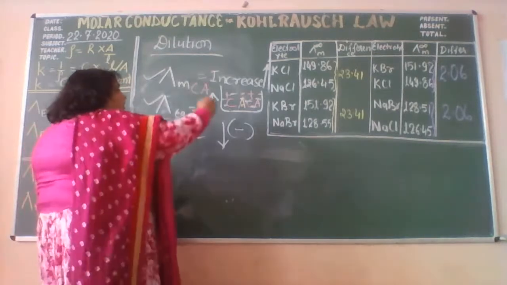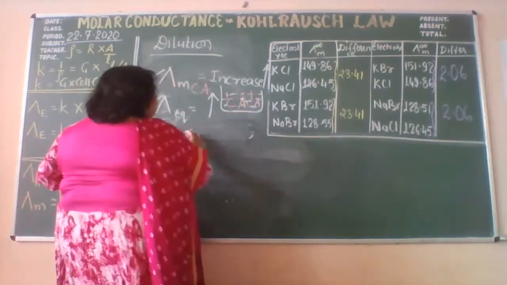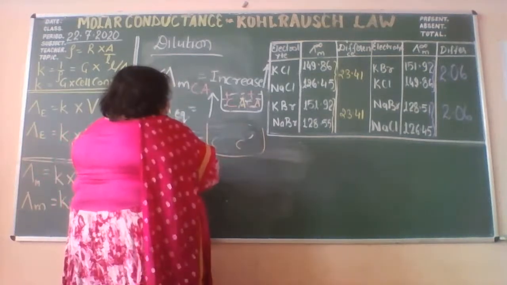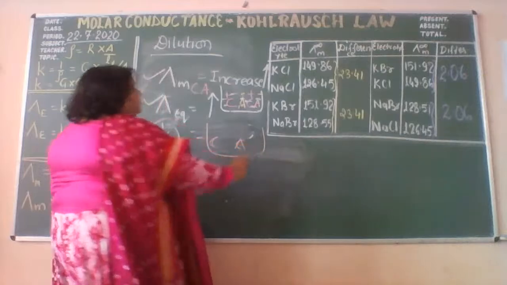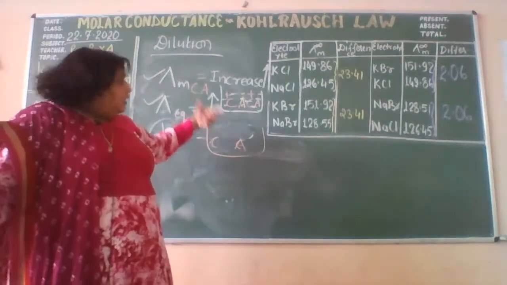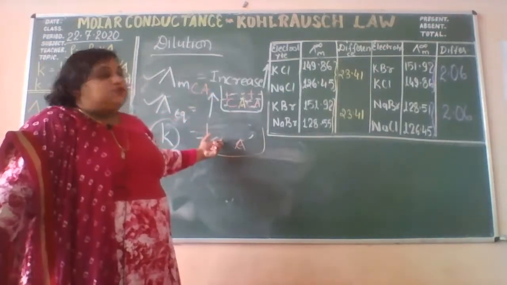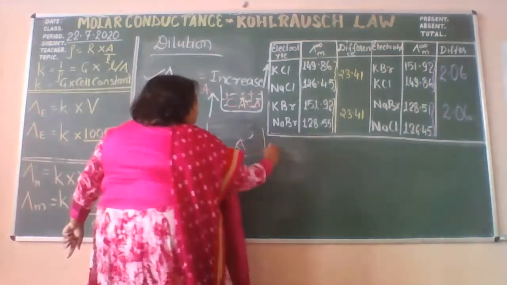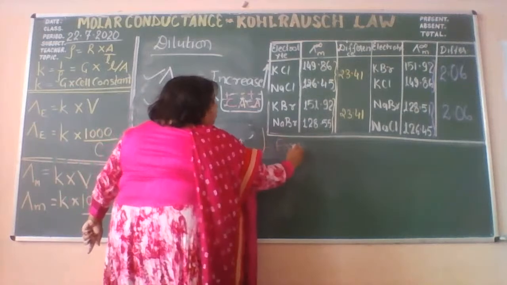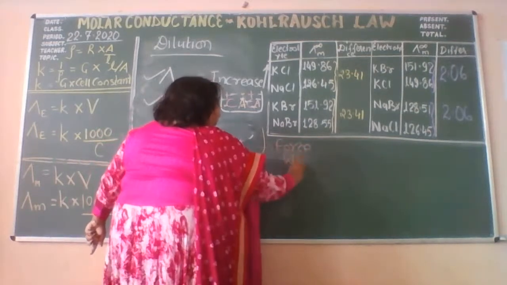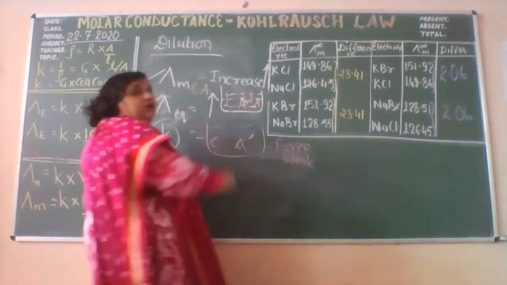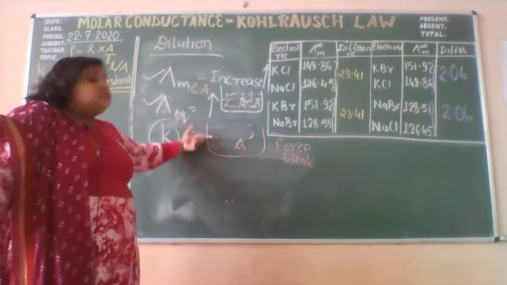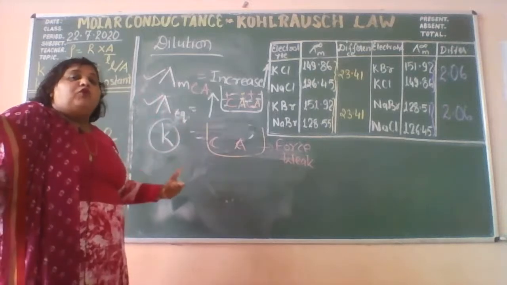As we dilute it, you will see that the distance between them is going to increase. The volume increases, so definitely the distance will increase, and because of that, the force that they experience will become weak. Because of this, there is easiness, a freedom of flow.